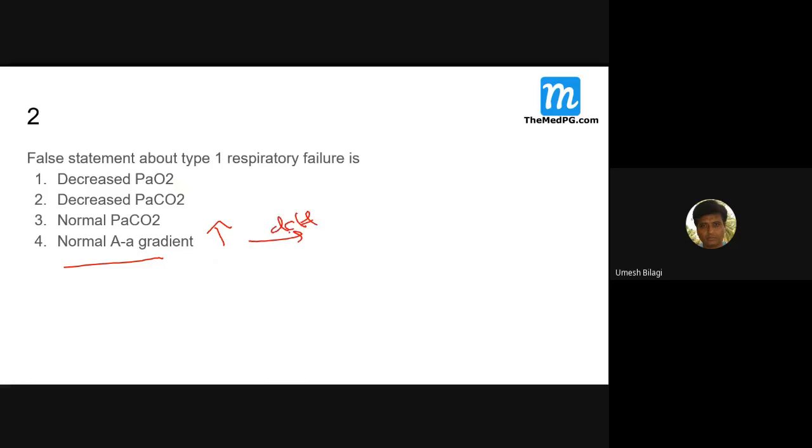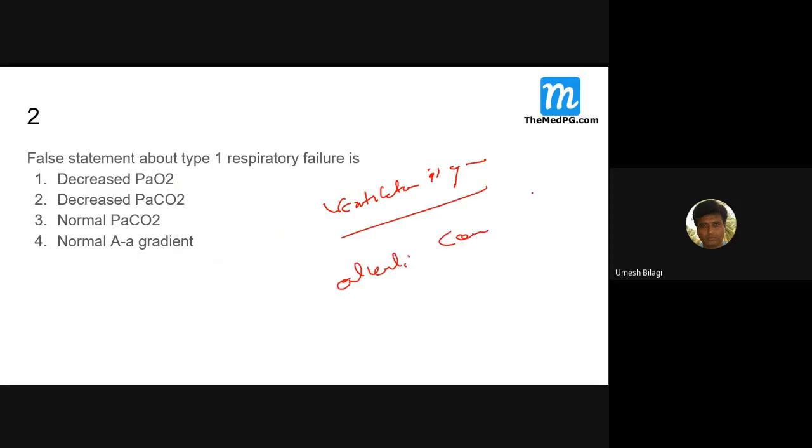In type 1, the ventilation is good. If the ventilation is good, the alveoli will contain normal O2. But diffusion is problematic here, so arterial O2 will be less. So the gradient increases. Got this?